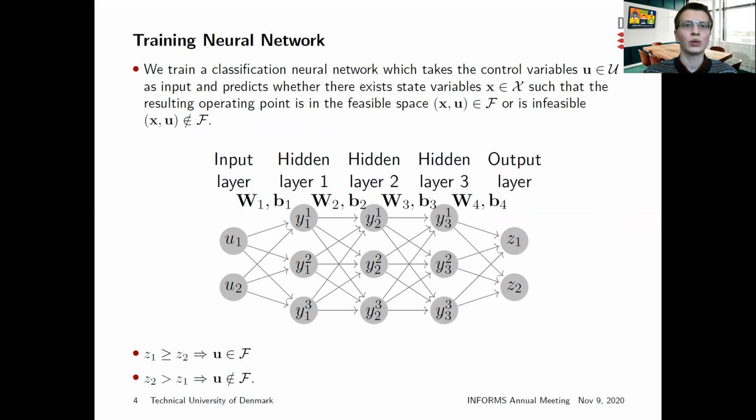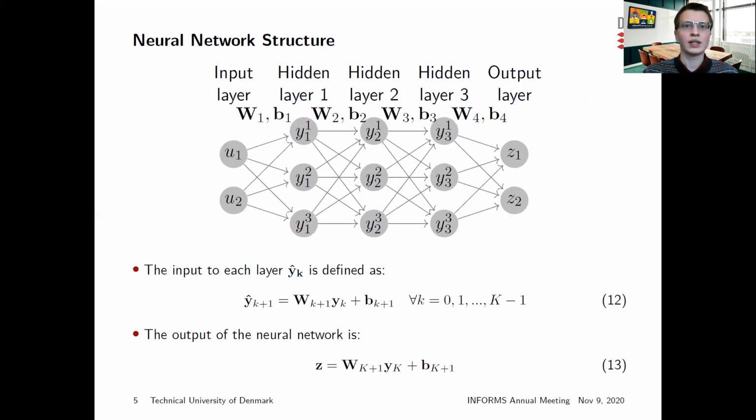input as belonging to the first class, Z1 is greater or equal to Z2, or the second class, Z2 is greater than Z1. Here, the first class corresponds to the prediction that the input is in the feasible space, and the second class corresponds to the prediction that the input is not in the feasible space.